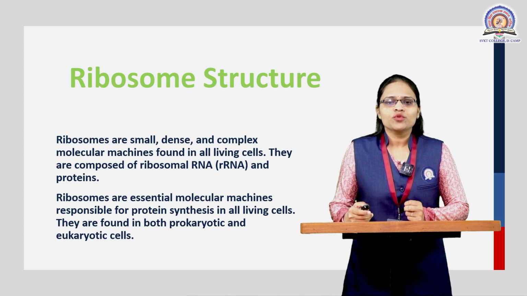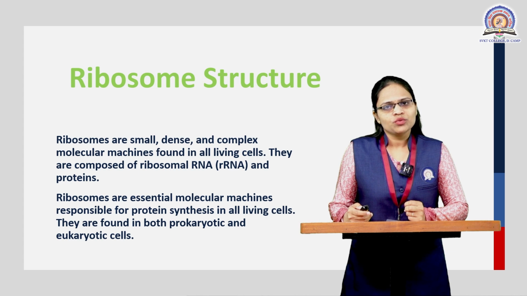Now, the ribosome structure. Ribosomes are small, dense and complex molecular machines which are found in all living cells. They are composed of two different types of components: the first is ribosomal RNA and the second is ribosomal proteins. Ribosomes are essential molecular machineries responsible for protein synthesis in all living cells. They are found in both prokaryotic as well as eukaryotic cells.